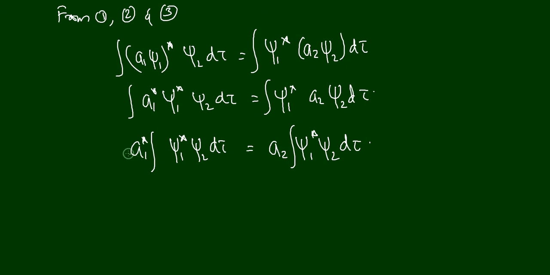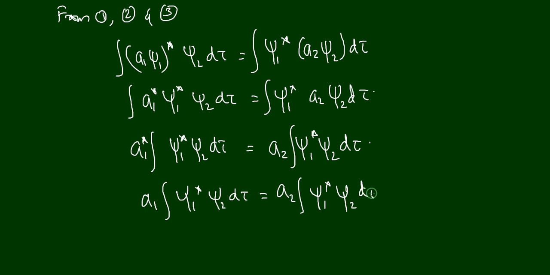So here instead of a1 star we can write a1 because we already proved that the eigenvalues of a Hermitian operator are real. It means that a1 star will be equal to a1. So we can write a1 integral psi1 star psi2 d tau is equal to a2 integral psi1 star psi2 d tau.